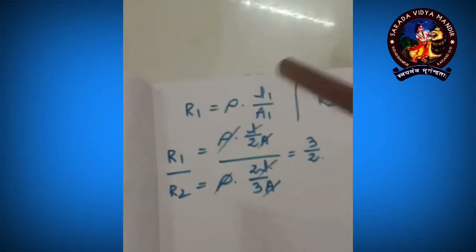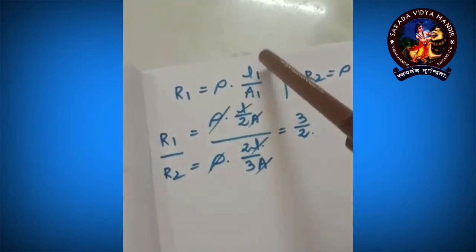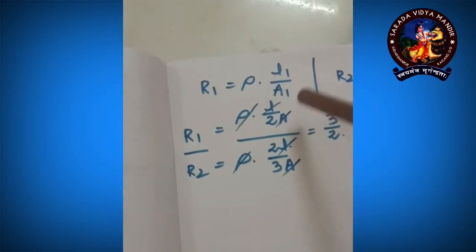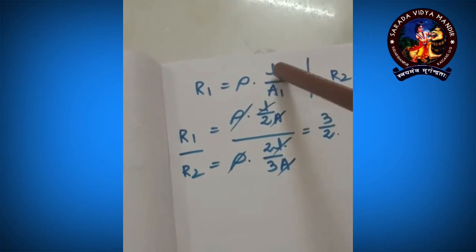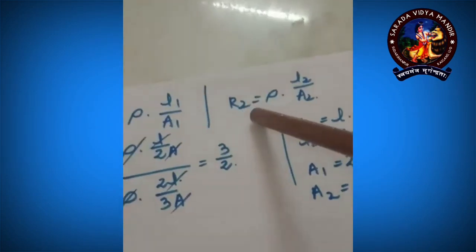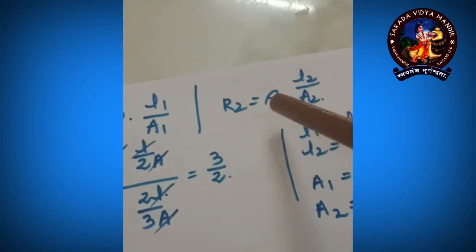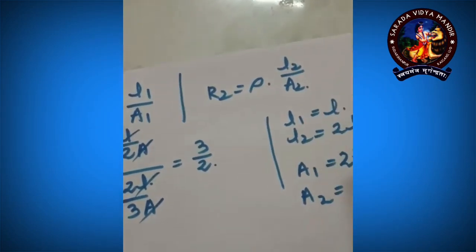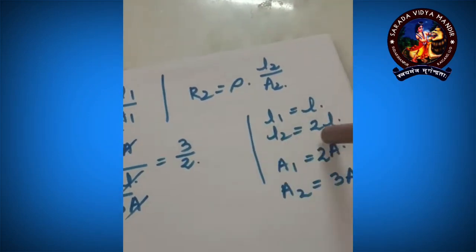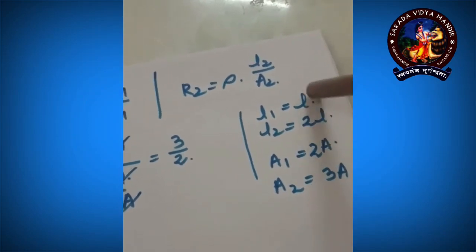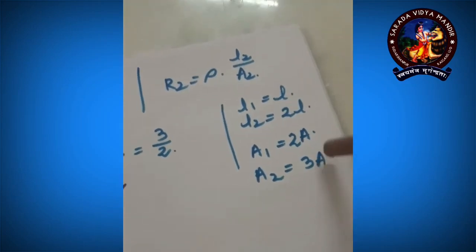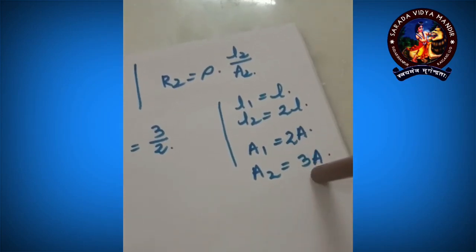Now what I will be doing, R1 equals rho into L1 by A1, because this is the basic formula, R equals rho into L by A. So instead of L and A, I have written L1 and A1 because this is specified for the first resistance, and this is specified for the second resistance, R2 equals rho into L2 by A2. Now the ratio is given, so let us consider L1 to be L, so L2 obviously will be 2L because I have to maintain the ratio 1:2, and here A1 is 2A, so A2 will be 3A because we have to maintain the ratio 2:3.